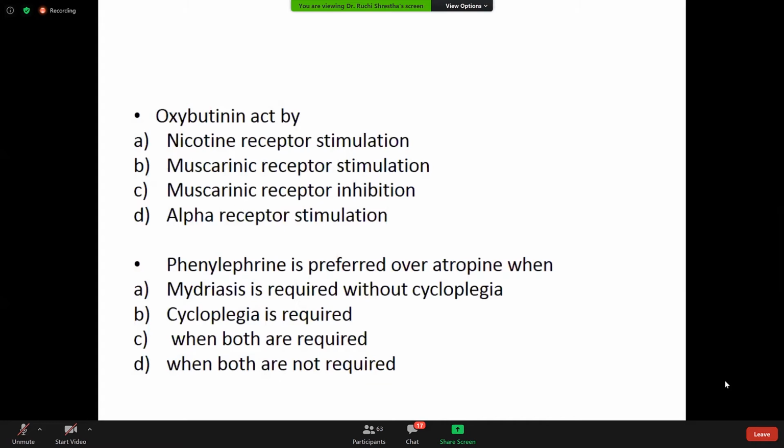So when both of them are required, atropine is used. Only if mydriasis is required, then phenylephrine is used, right? So remember, phenylephrine is used when mydriasis is required without cycloplegia. For the atropinic drugs option, it would have been correct when both are required, so it is atropine. So the answer is A.